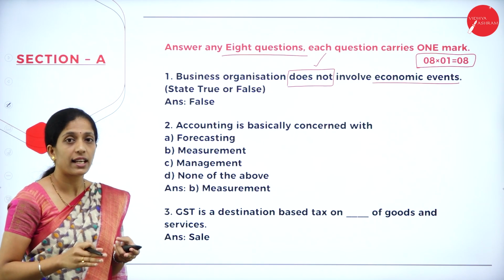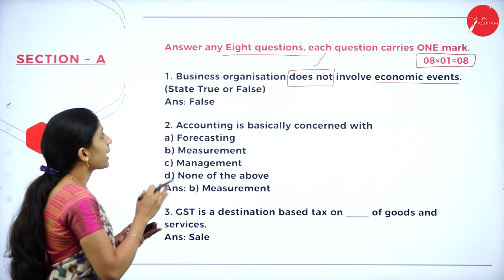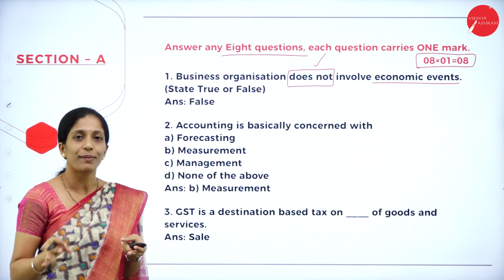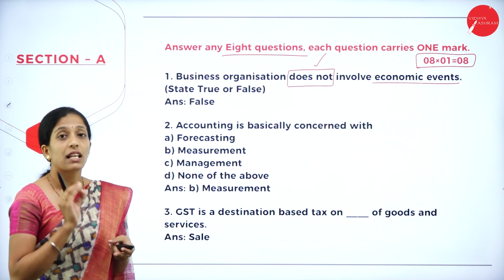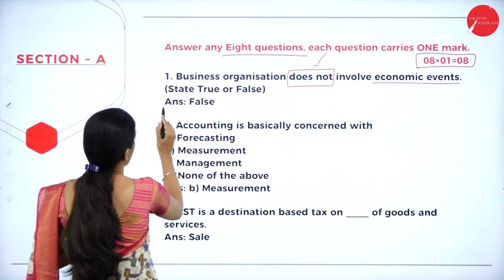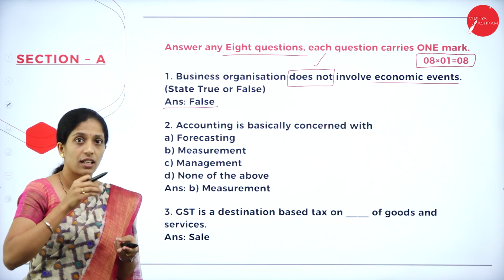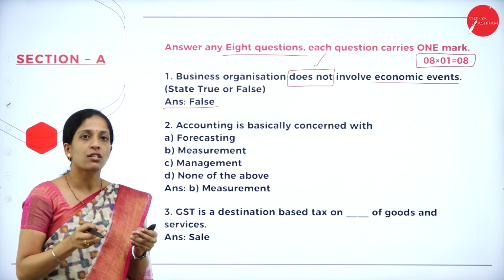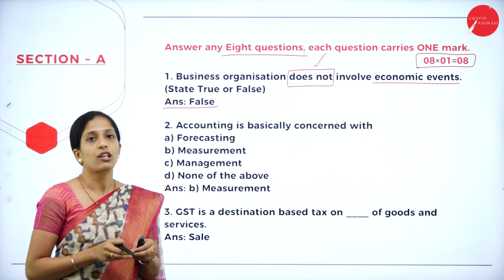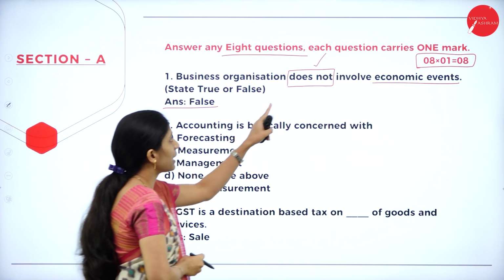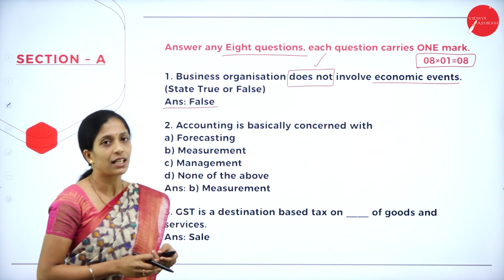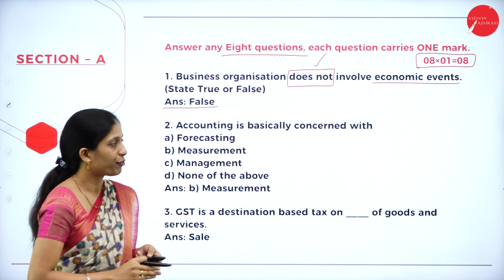In the sense they are telling that business organization will not involve economic events. So this statement is false. Your answer is false, because it involves economic events. Business organization involves economic events, but they have given it does not involve economic events. So the answer is false.